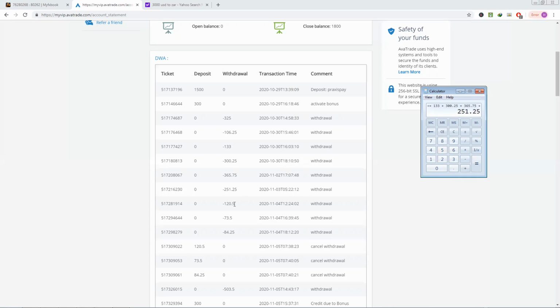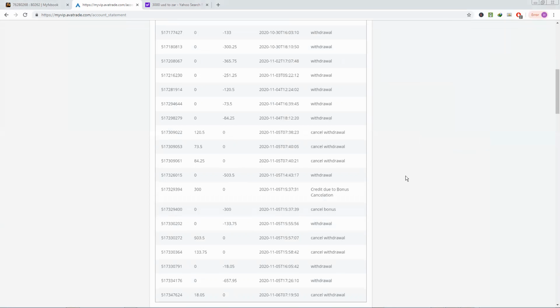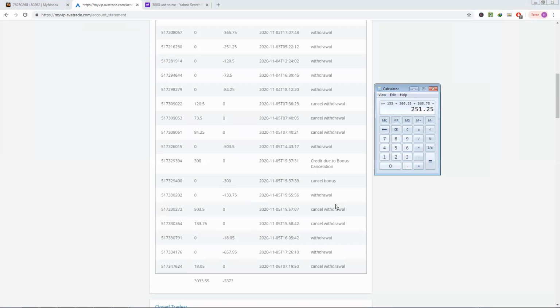So I'm not going to calculate this. 1, 2, 3. I'm not going to calculate that. So let me just move this aside. And then let's go all the way to the bottom. I actually withdrew 503. They canceled it as well. They took out, credited due to bonus cancellation. Okay, they took out the bonus as well. And then I withdrew another 133. They canceled it as well, as you can see right here. And then I came back to withdraw this 16, right?